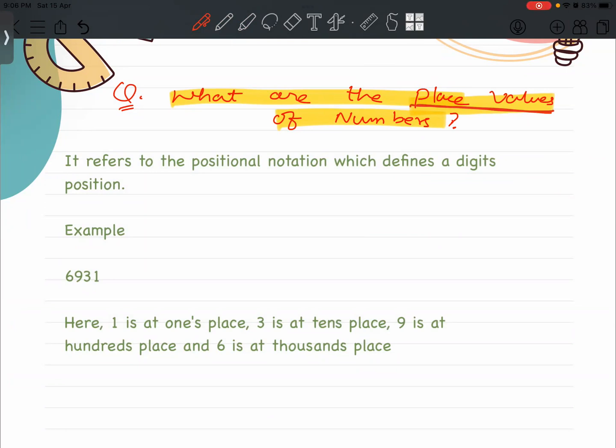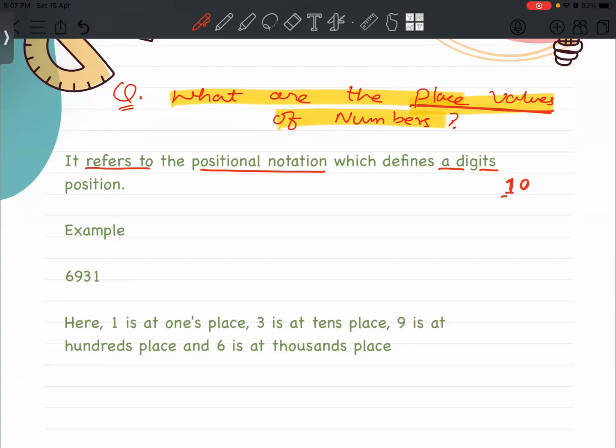Place values basically refer to the positional notation which defines a digit. Like if I say 10, why am I saying this 10, not 1? Because the position of 1 over here is at the tens digit.